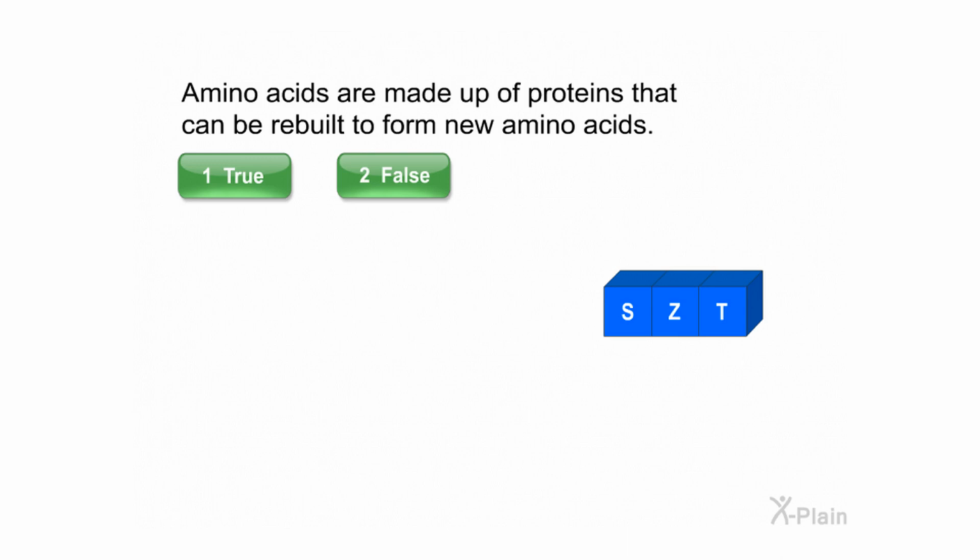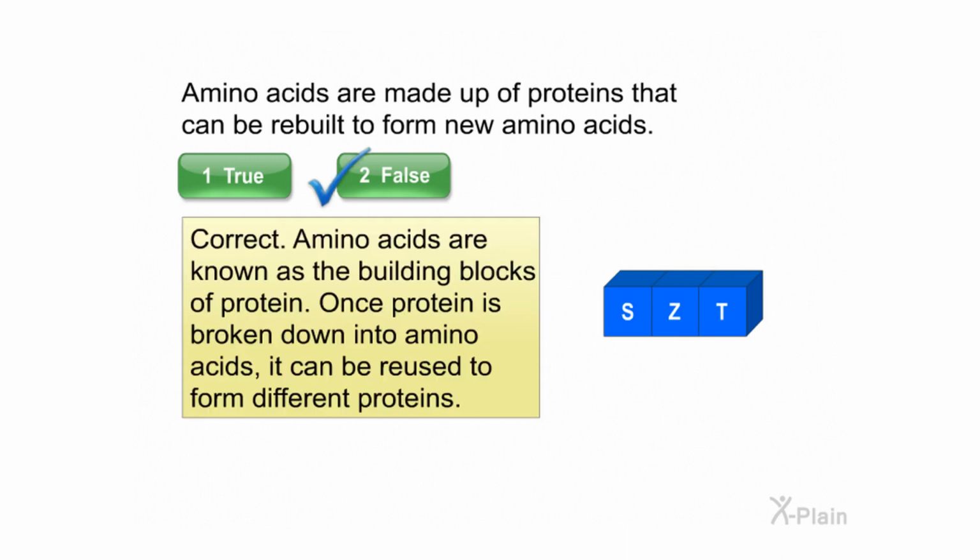Amino acids are made up of proteins that can be rebuilt to form new amino acids. Select true or false. Correct. Amino acids are known as the building blocks of protein. Once protein is broken down into amino acids, it can be reused to form different proteins.